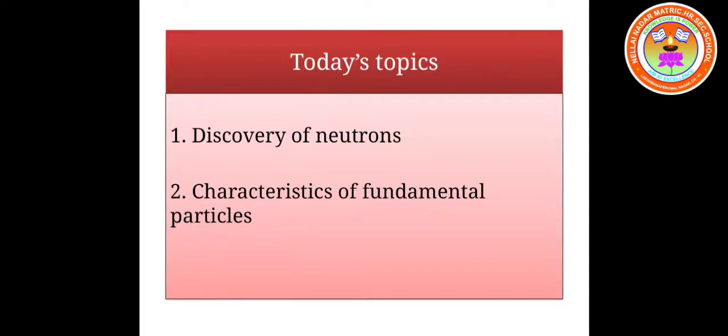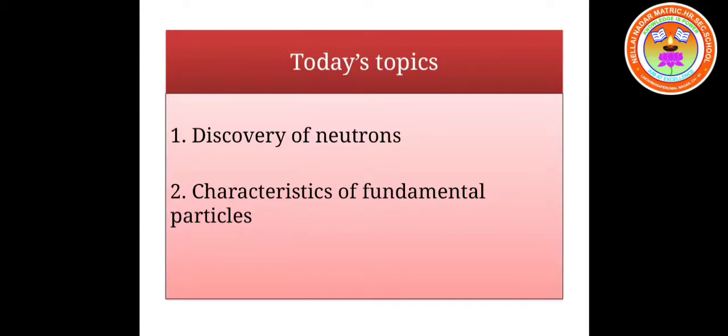What are the fundamental particles present in an atom? Electrons, protons and neutrons are the fundamental particles which are present in an atom.